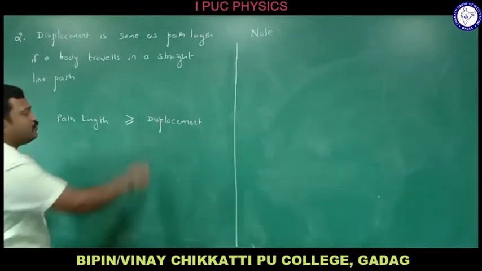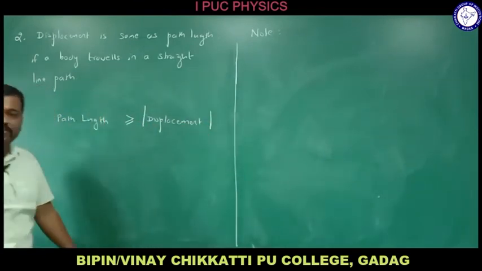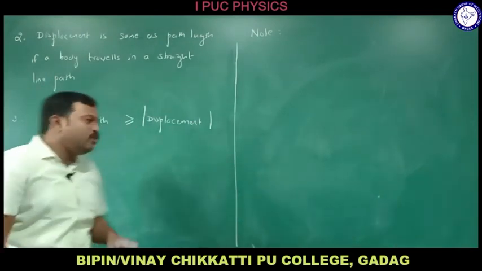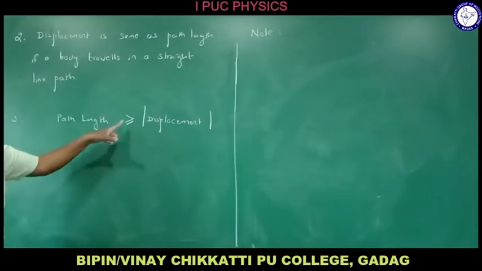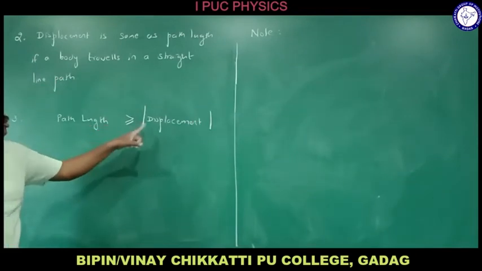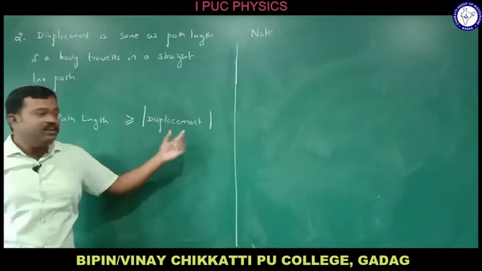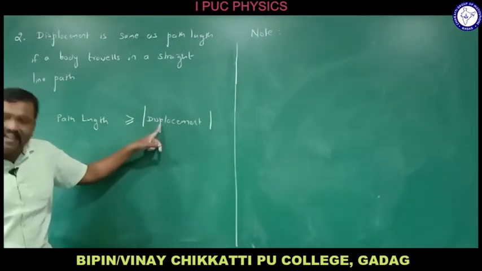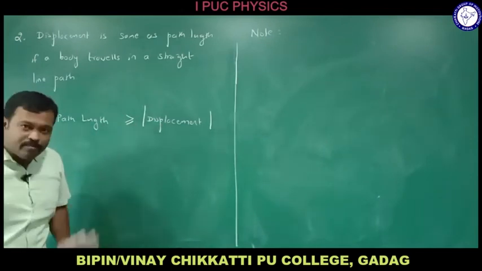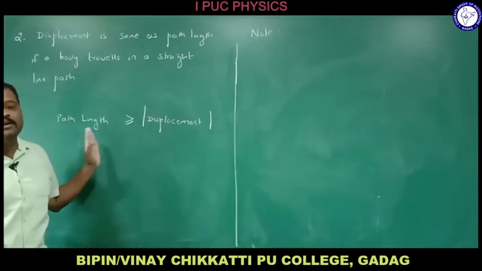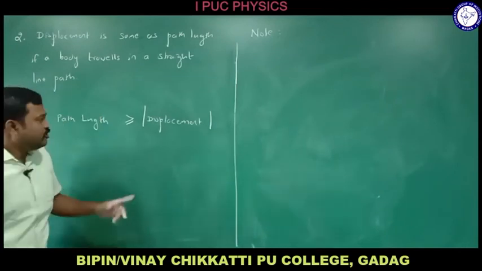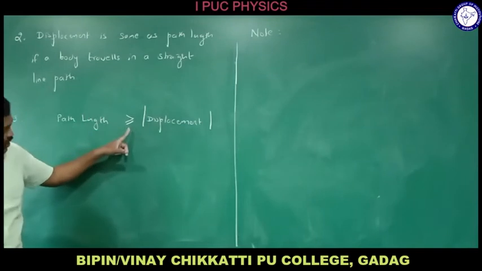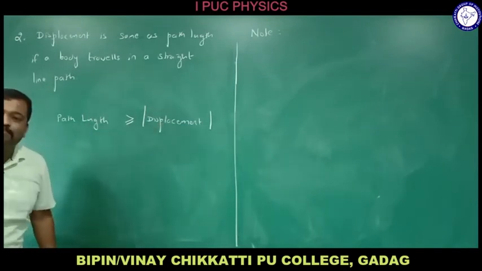As displacement is sometimes negative, let me take the modulus, which makes a negative value positive. So path length is always greater than or equal to the modulus of displacement. If a body travels in a straight line, they may be equal, but displacement cannot be greater than path length in any situation.